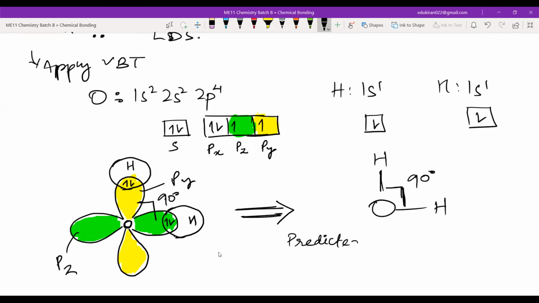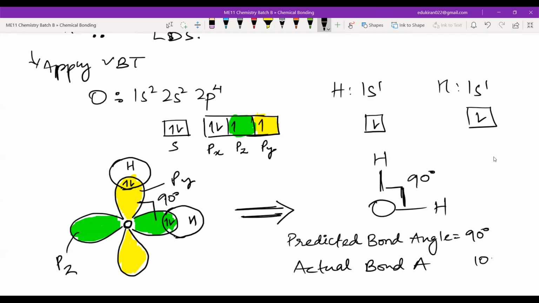Who is doing that? अरे कोई देख रहे थे? Yes, sir. हाँ बताइए. 104.5 degree. हाँ, so predicted bond angle is equal to 90 degree, and actual bond angle is 104.5 degree. So this is a very vast difference, correct? Yes or no? Yes, sir. So this is what we will be addressing in hybridization.